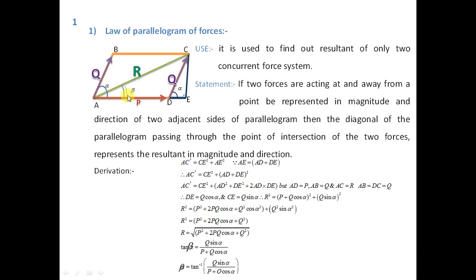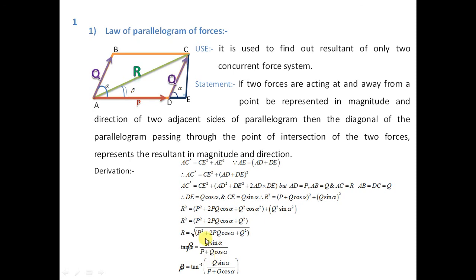Now if you want to find out the position of R with respect to force P, you will get it by the equation tan of beta is equal to Q sine of alpha upon P plus Q cos of alpha. Sorry, tan of beta, not tan alpha. If we consider the triangle ACE, tan is nothing but the opposite upon adjacent. So here what is the opposite side? CE is nothing but Q sine of alpha, and this side AE is equal to P plus Q cos of alpha.